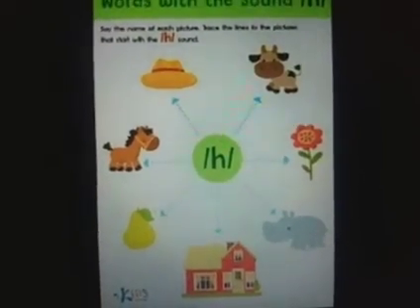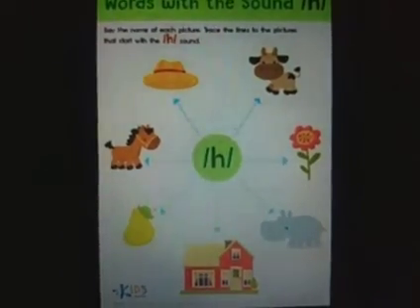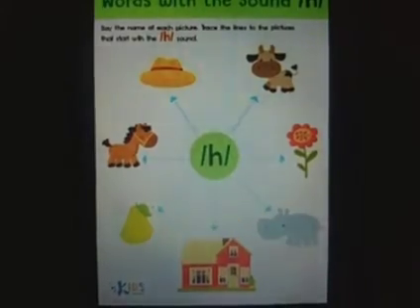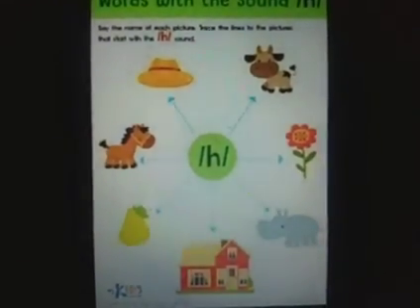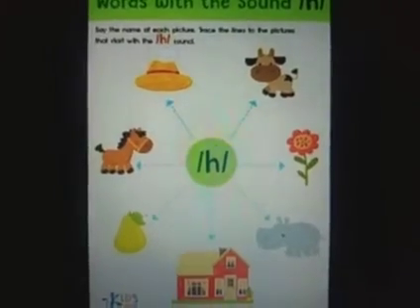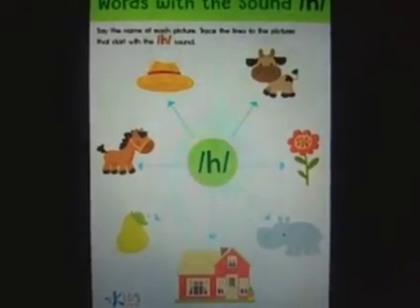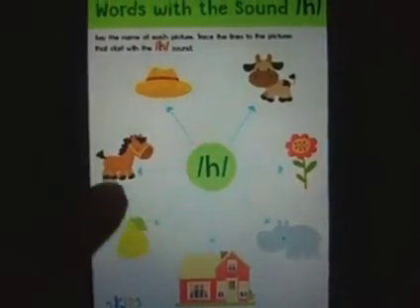Next one is a fruit. Yes, pear. The name of this fruit is pear. Now the word pear, does it begin with the sound h? No, it begins with the sound p. Pear. So you do not trace on this line.